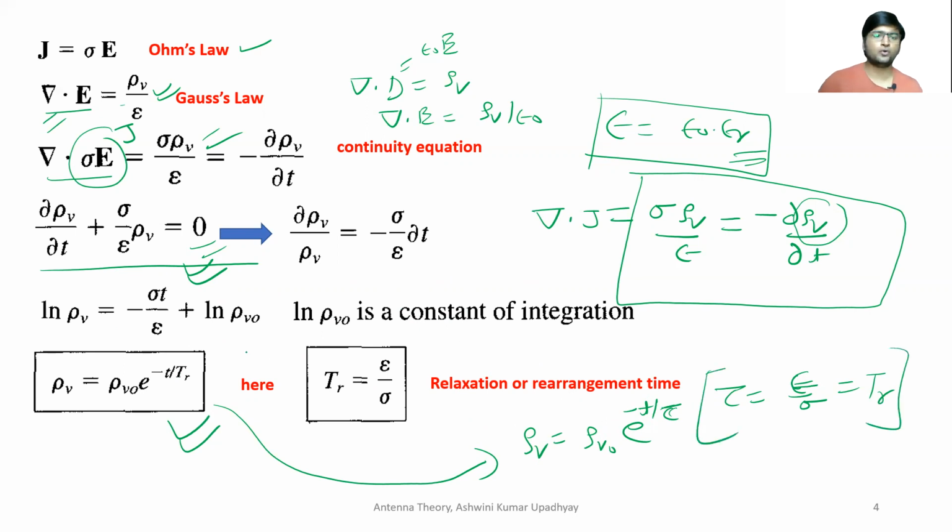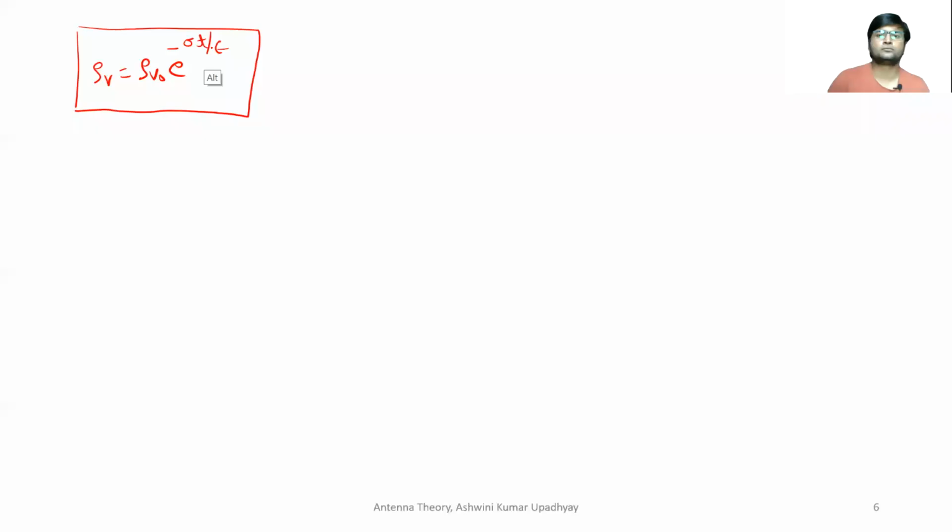Right. So finally you get this equation, and if you put the value of tau, which is epsilon upon sigma, you will get rho v is equal to rho v naught e to the power minus sigma t upon epsilon. So this is what we got after solving, which is the time relationship of volume charge density. And it depends on the initial charge value, the conductivity of the medium and the permittivity of the medium.